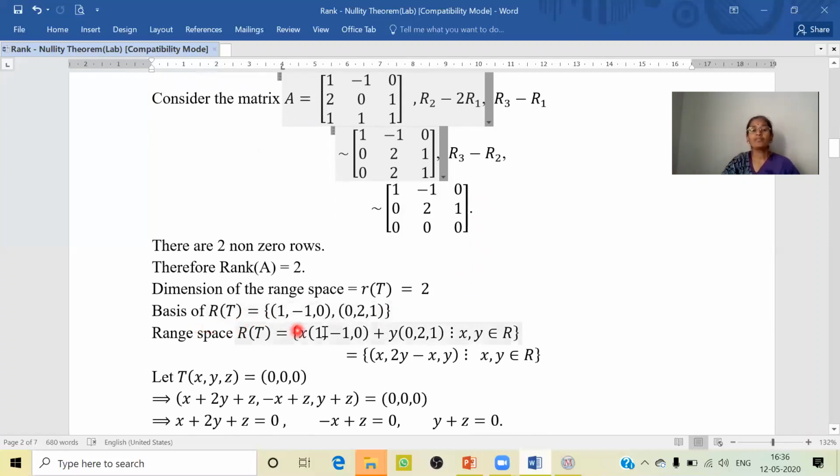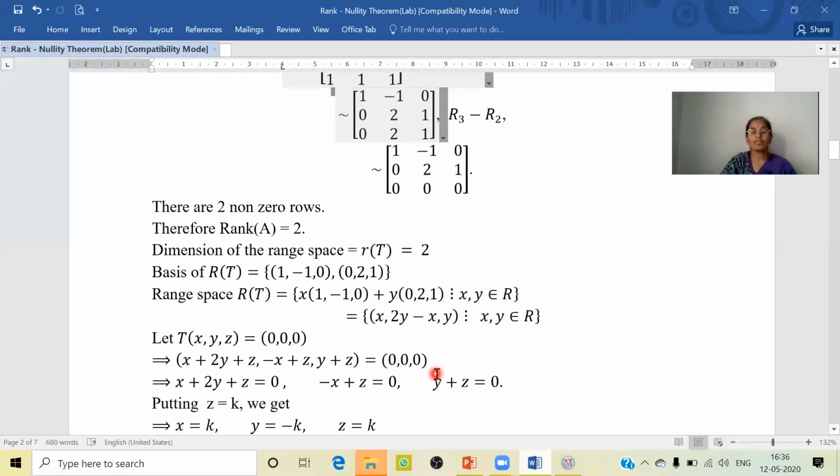Therefore, the basis of R of T is equal to (1, -1, 0) and (0, 2, 1). Now we can write the range space R of T as x times the first basis vector (1, -1, 0) plus y times the second basis vector (0, 2, 1), where both x and y are any two real numbers. On simplification, we get R of T is equal to the set of all elements of the form (x, 2y - x, y), where x and y belong to R.